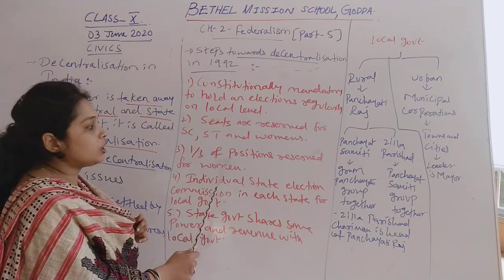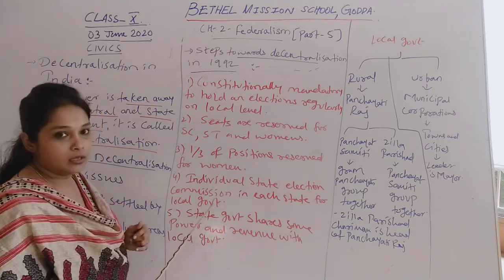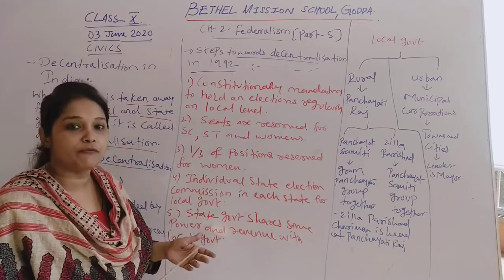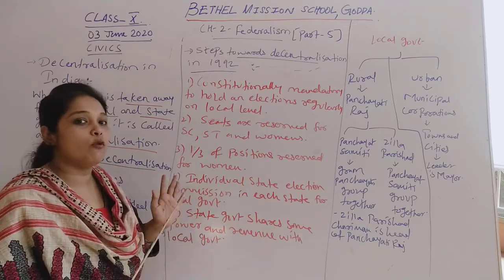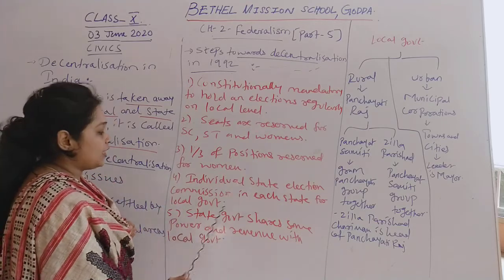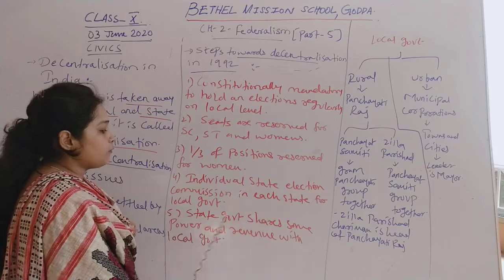Next, one-third of positions are reserved for women. In local elections or local government, one-third of seats have been reserved for women. On those seats, only women can contest in elections. Then there is an individual State Election Commission in each state for local government.